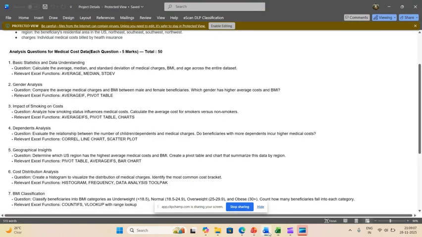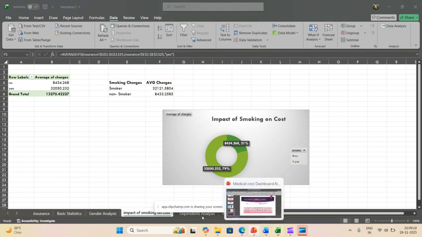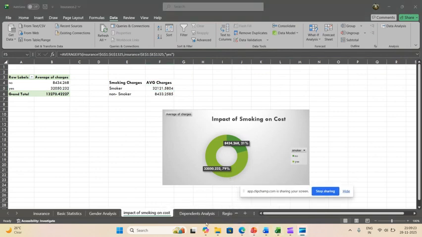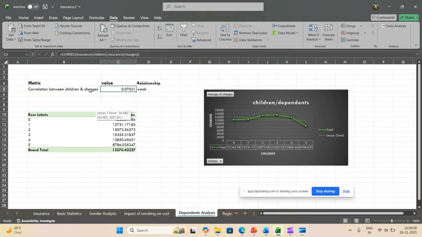The next question is dependent analysis. Evaluate the relationship between the number of children or dependents and medical charges, and whether beneficiaries with more dependents incur higher medical costs. Let me show you my report. I calculated here the correlation between the children and the charges using the CORREL function. Here the relationship shows a weak relationship.